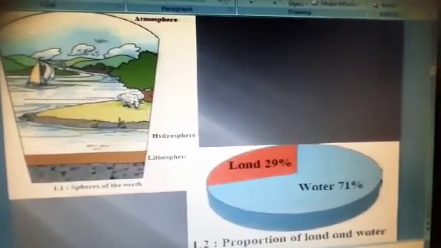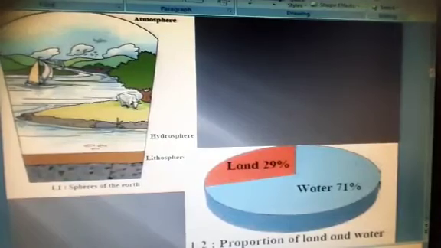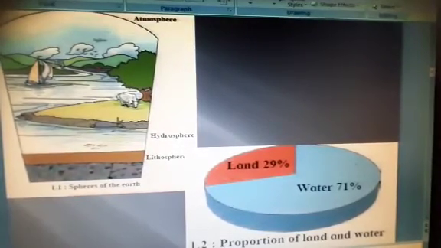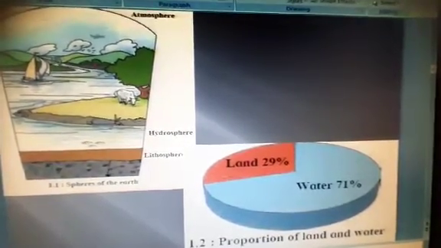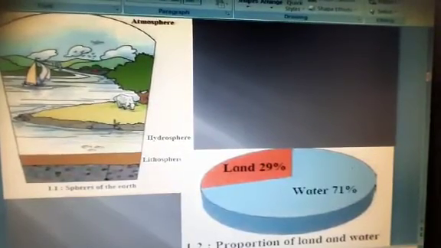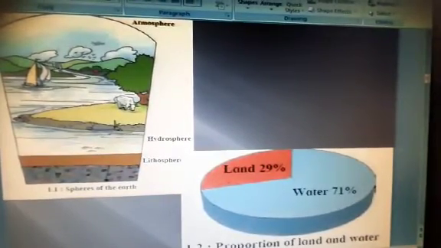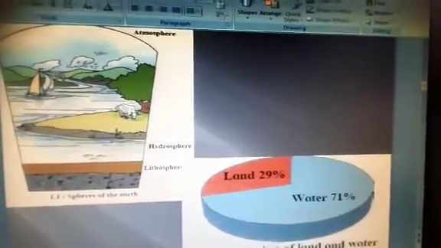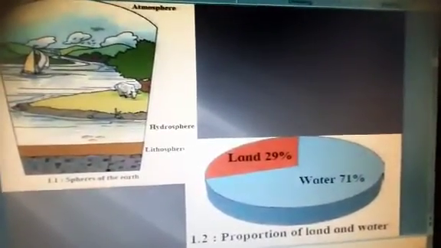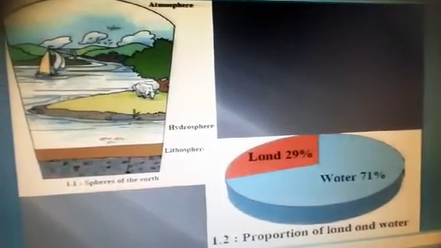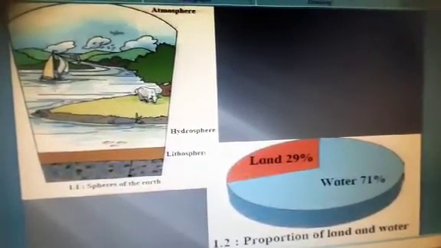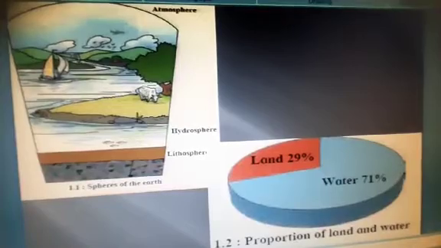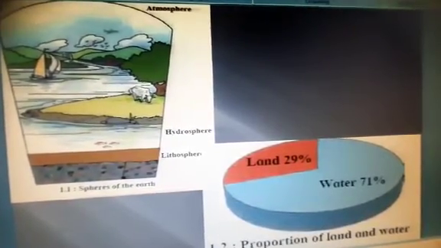So here you are observing there on land and in the water and in the air also some organisms are there. It means this is the complete picture. It is a biosphere. Biosphere is divided into lithosphere, hydrosphere and atmosphere. But there is a particular proportion. Come to the second picture.